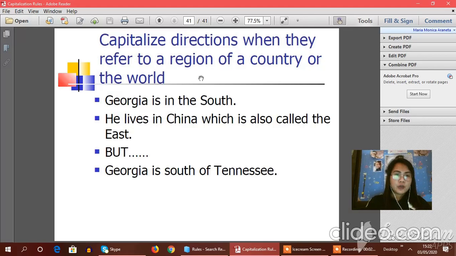Capitalize directions when they refer to a region of a country or the world. Georgia is in the South. He lives in China, which is also called the East. But Georgia is south of Tennessee.